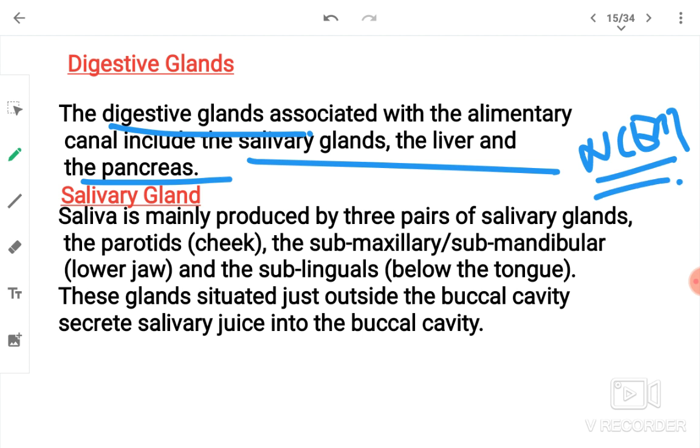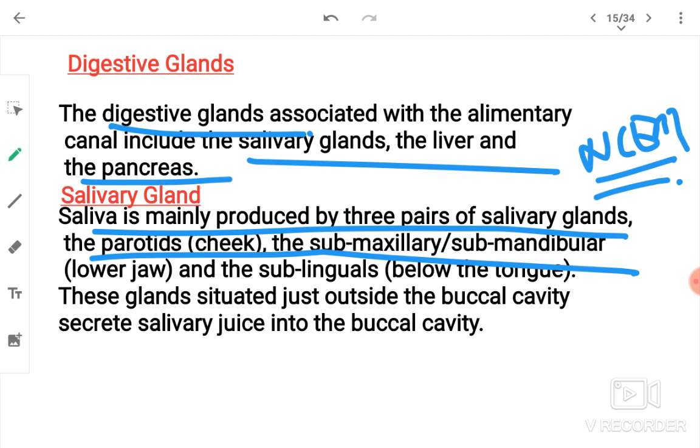Now the salivary gland. Saliva is mainly produced by three pairs of salivary glands: the parotids, the submaxillary, and the sublinguals. These glands situated just outside the buccal cavity secrete salivary juice into the buccal cavity.